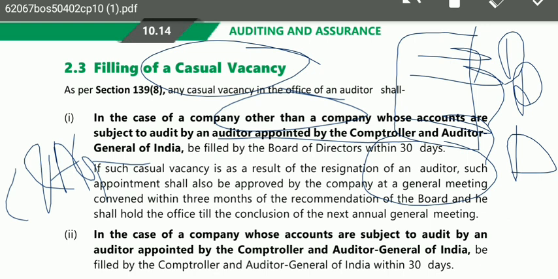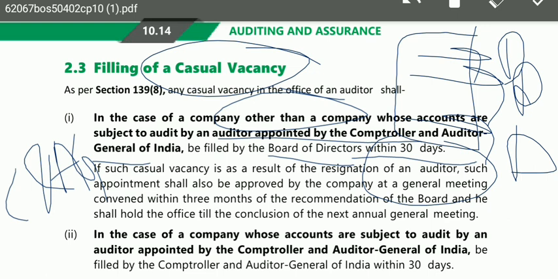If it is a non-government company, then the casual vacancy will be filled by the BOD, that means the board of directors, within 30 days. If such casual vacancy is a result of resignation of an auditor, such appointment shall also be approved by the company at a general meeting convened within 3 months of the recommendation of the board, and he shall hold the office till the conclusion of the next AGM.